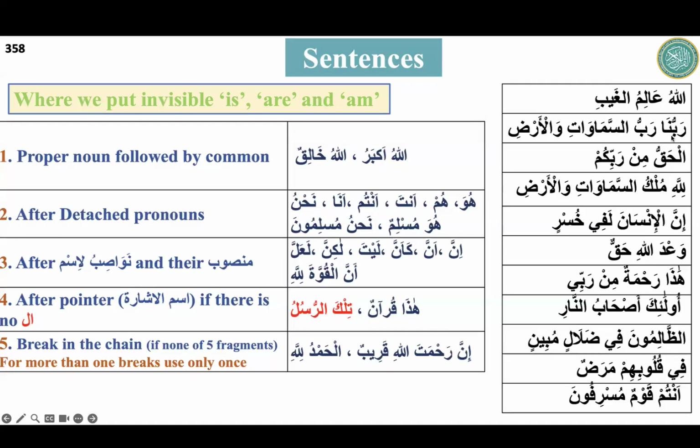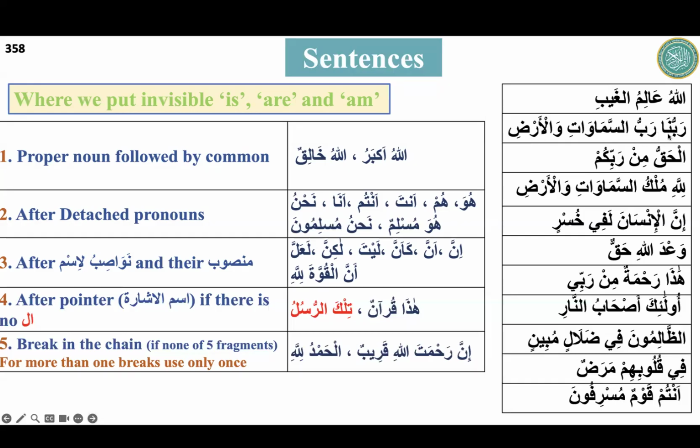And Rabbuna, what is the translation? Our Lord. Rabbu, Lord; as-samawat, the skies; wal ard, and the earth. Okay. So Rabbus Samawati is what? Mudaf, mudaf ilayh. And Al-Ardi is also mudaf ilayh of Rabbu.